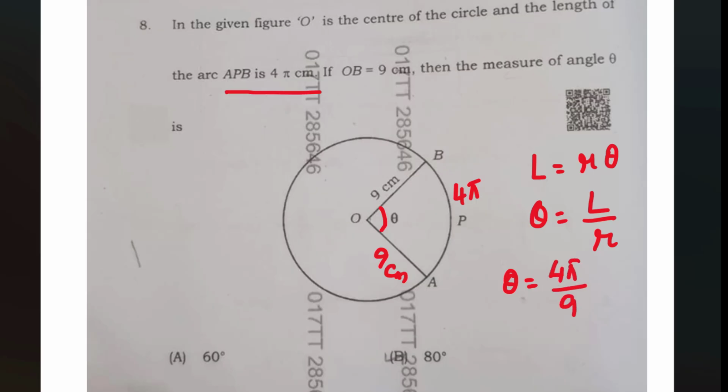But this is in radians, and they are asking us in degrees. See the options, they are in degrees, so I will have to convert. How do you convert? Pi value is 180 degree, upon 9. So 9 ones are 9, 20s are 180. So our theta value will be equal to 80 degree. Option B will be the correct answer. Always, if you want to convert radians into degrees, you write the value of pi as 180 degree. Then you will get the answer.